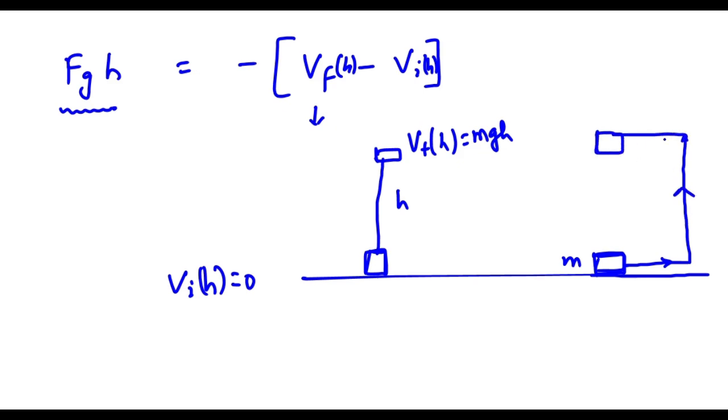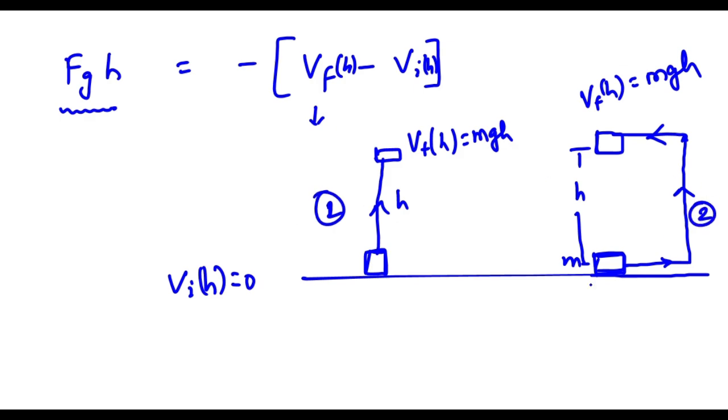So this has been moved along this path. Again, this body will have final potential energy of mgh if it has been moved to height h. So no matter which path has been chosen, path 1 or path 2, the change in potential energy will be the same as long as this h will be same. So the work done by this force is independent of the path chosen.